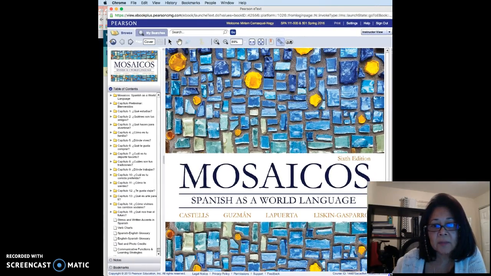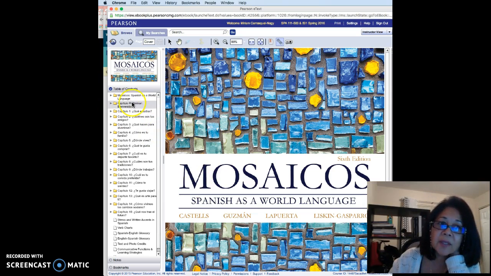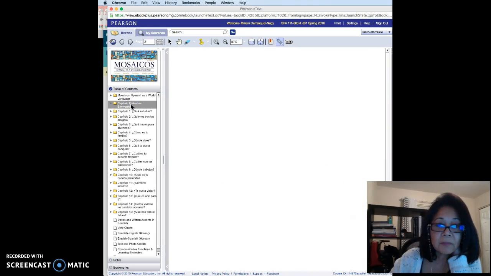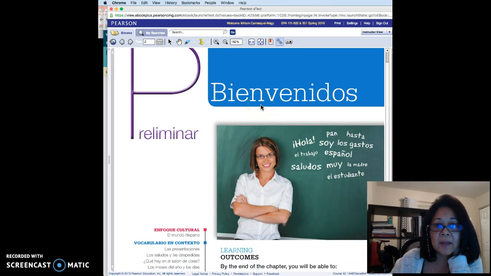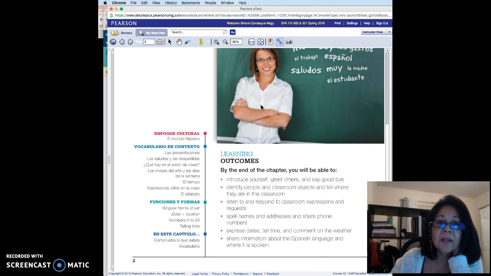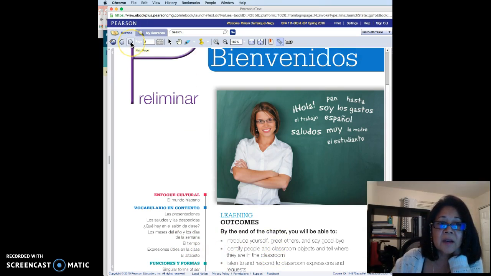So once you have this, you go directly into the chapter that you're studying. In this case, it's going to be Capítulo Preliminar, and it is as simple as when you open your textbook, okay? So you're gonna go like this, and you're going to see that you have all of the table of contents in here and all the objectives, and you can start flipping pages.